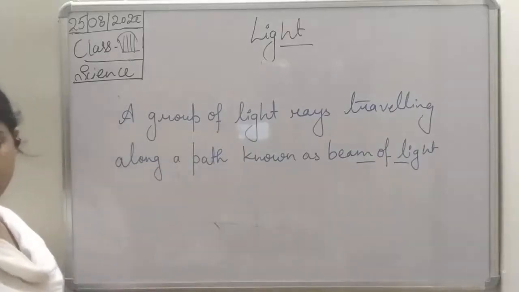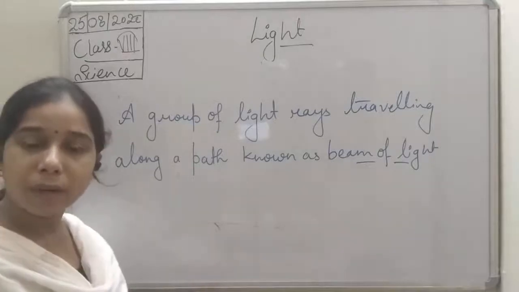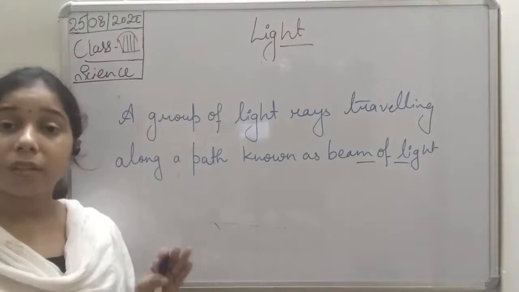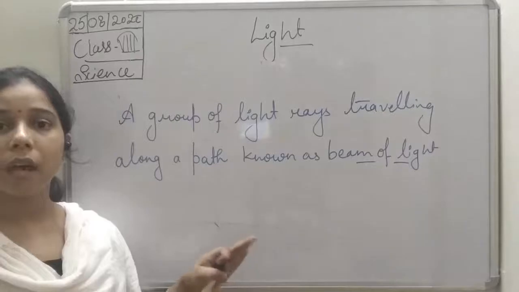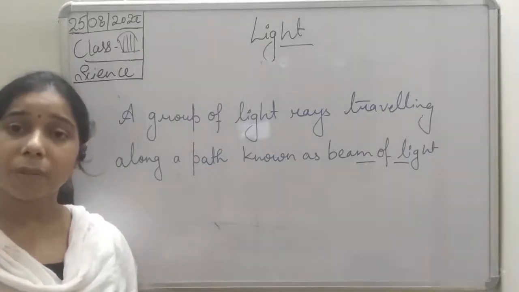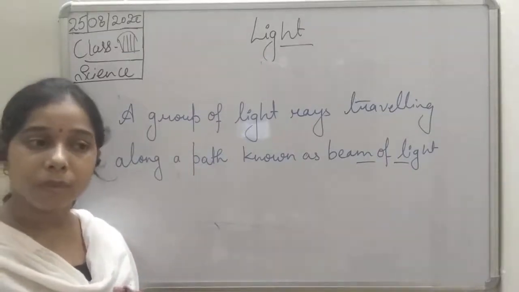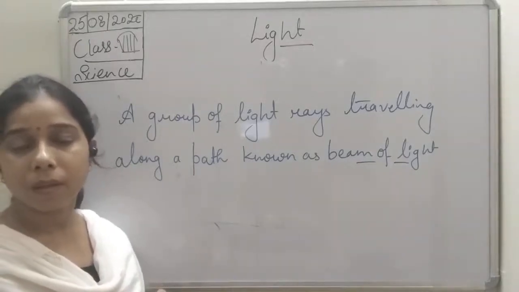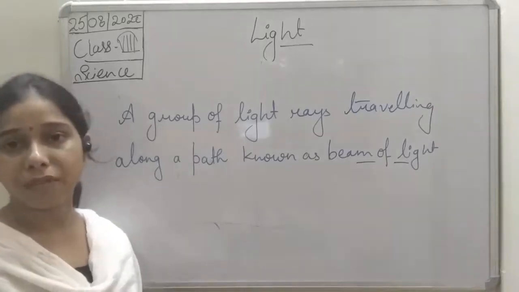Okay. Now, a ray of light has an arrow, it is moving in a particular direction, in a straight path. Light can travel through materials also, and on the basis of the materials through which light rays can pass, we differentiate the materials.